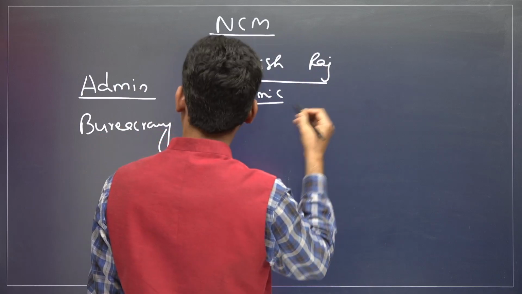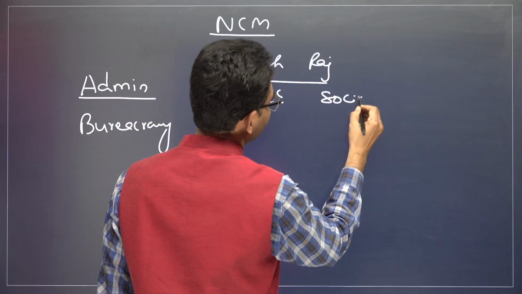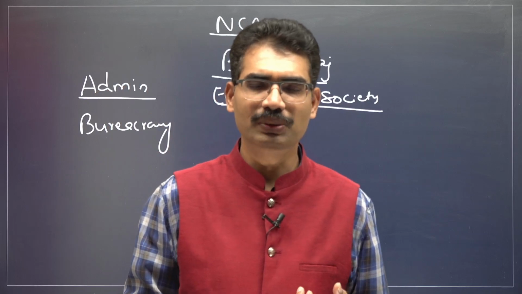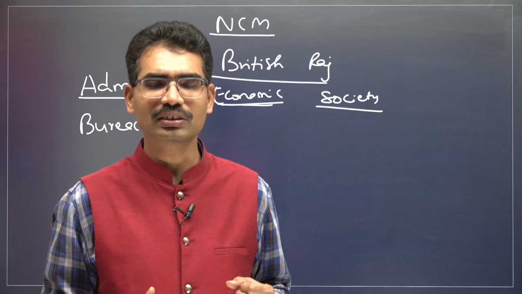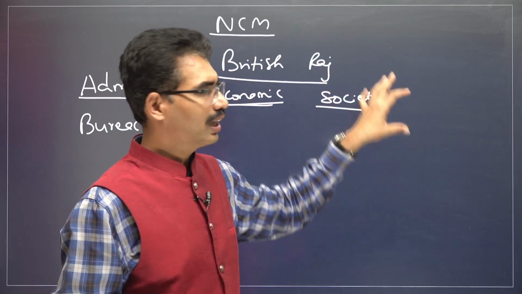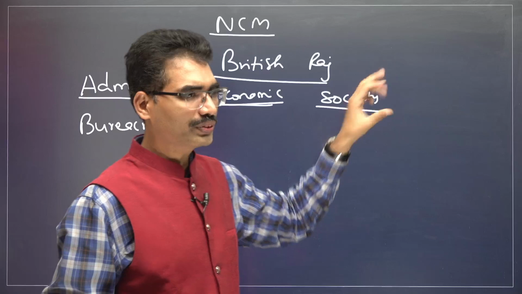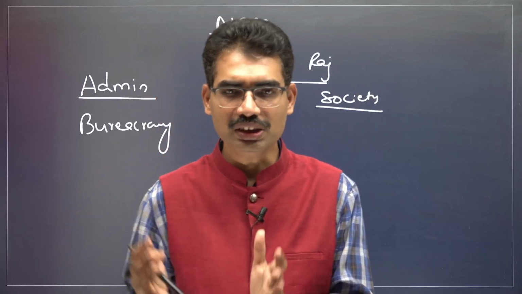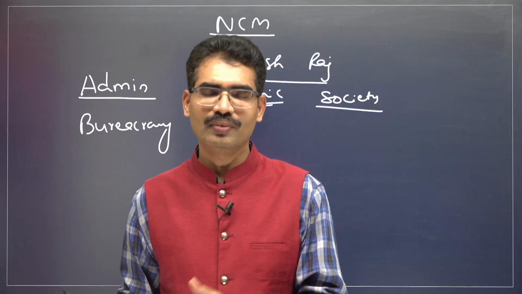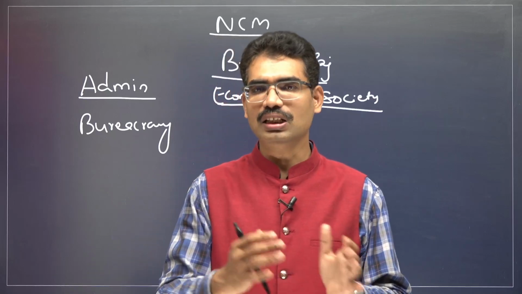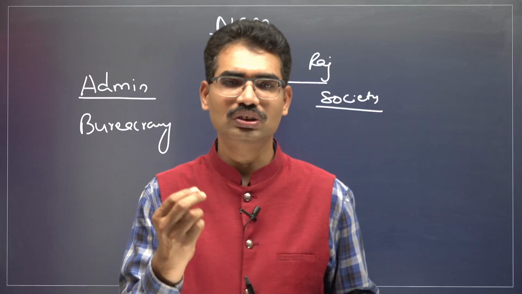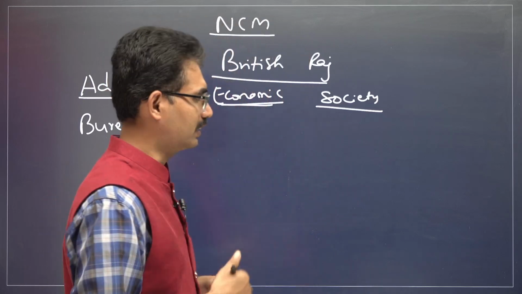Next one, when it comes to society, Indians were divided in the name of caste, in the name of untouchability, in the name of Hindu and Muslim. They only started the division, and by this time period that division was gradually increasing. They divide Indians and they rule. So one after the other, they created different institutions in such a way that Britishers could always control India, and Indians as a people could not come together and fight against the British Raj. The non-cooperation movement is going to target these things, one after the other.